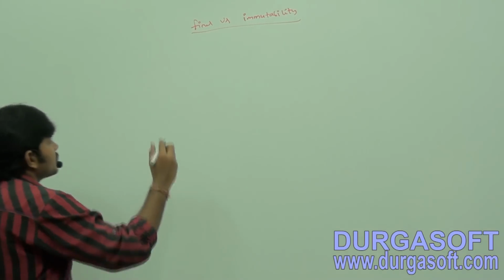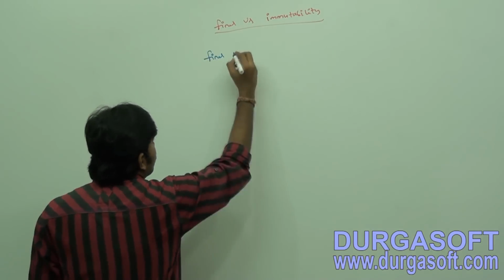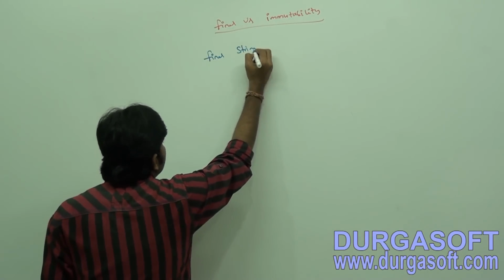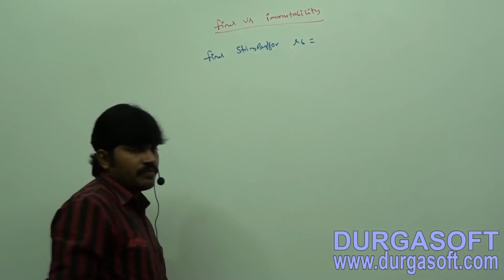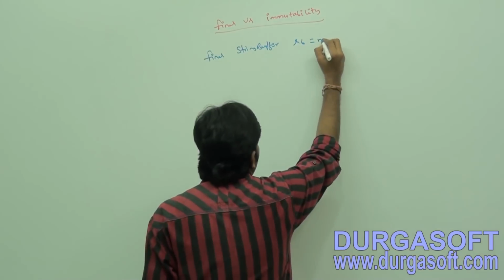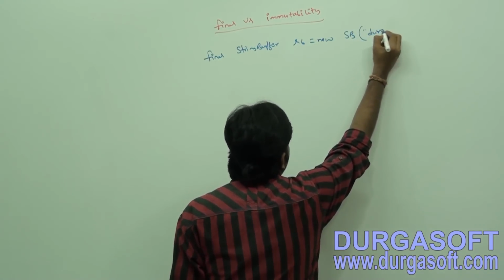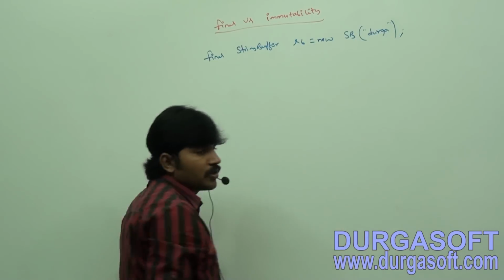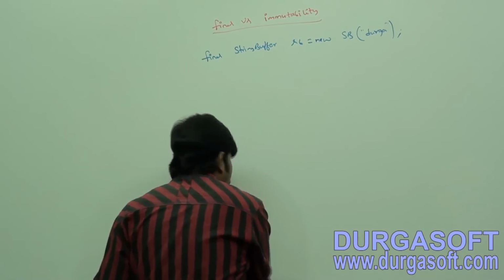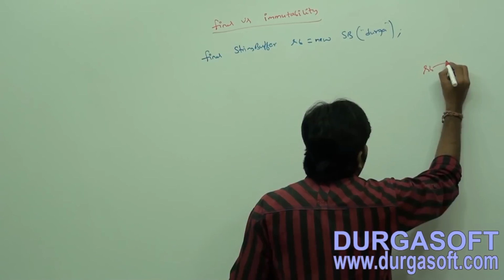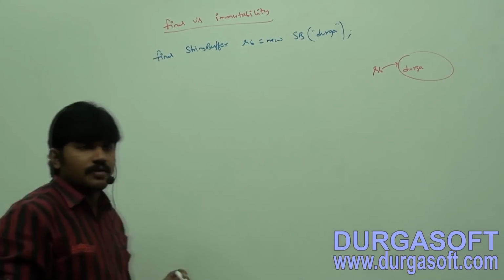So both are different concepts, right? Now observe. Sir, I am taking one variable as final: final StringBuffer sb = new StringBuffer("Durga"). Here sb is pointing to Durga.